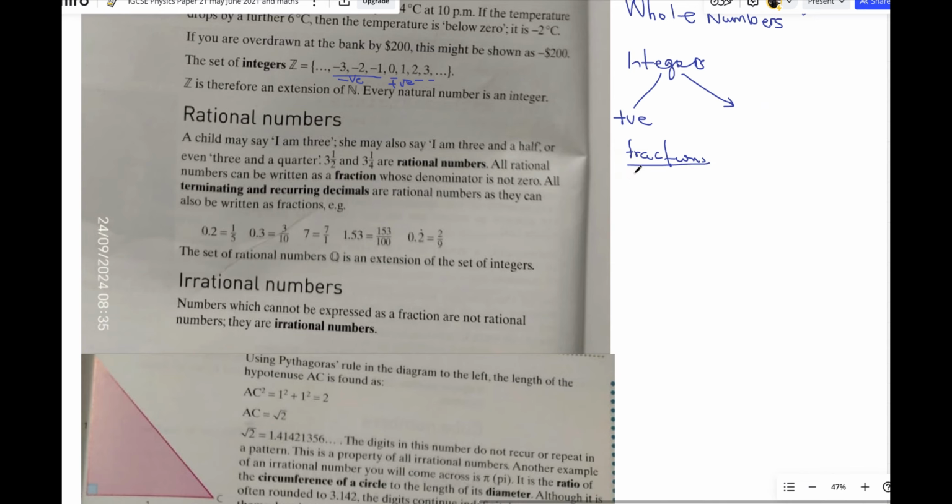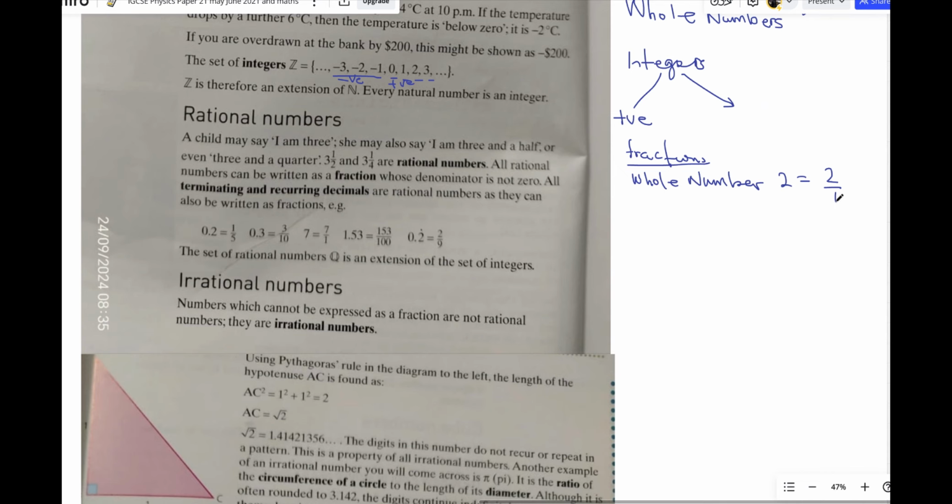It includes whole numbers. Whole numbers can also be expressed as fractions. How? If I write 2, I'm just trying to show you how 2 can be written in fractional form. It means 2 over 1. If you want to put it in fractional form, it becomes 2 over 1. Okay? So that's that for that.